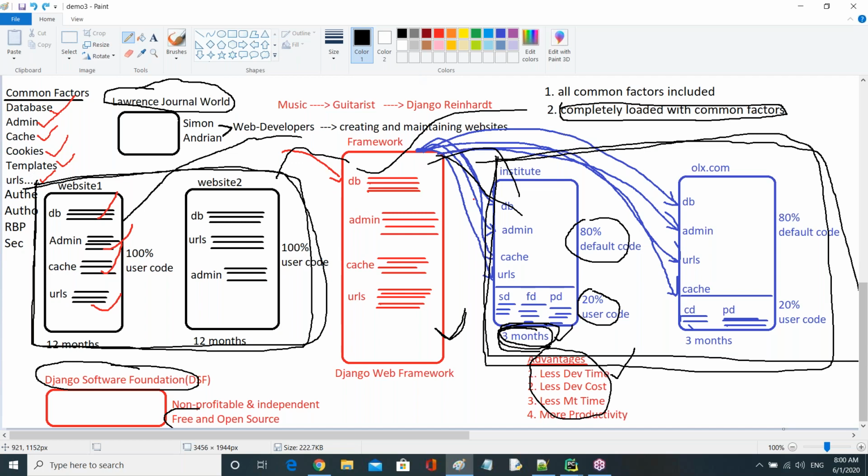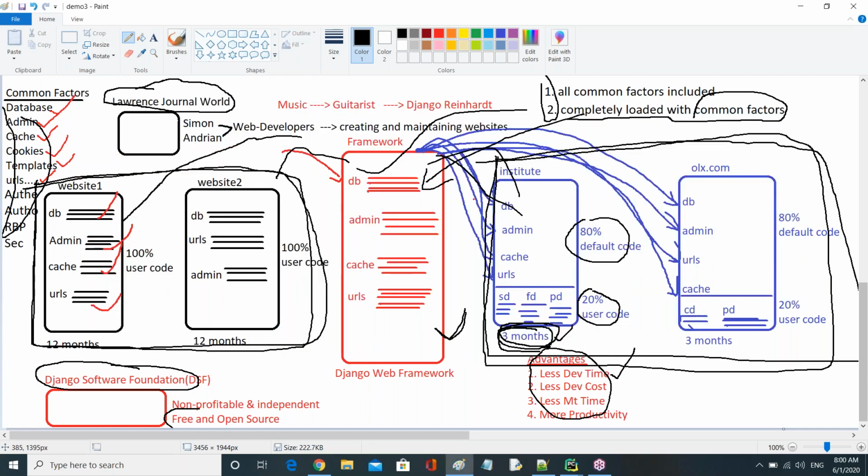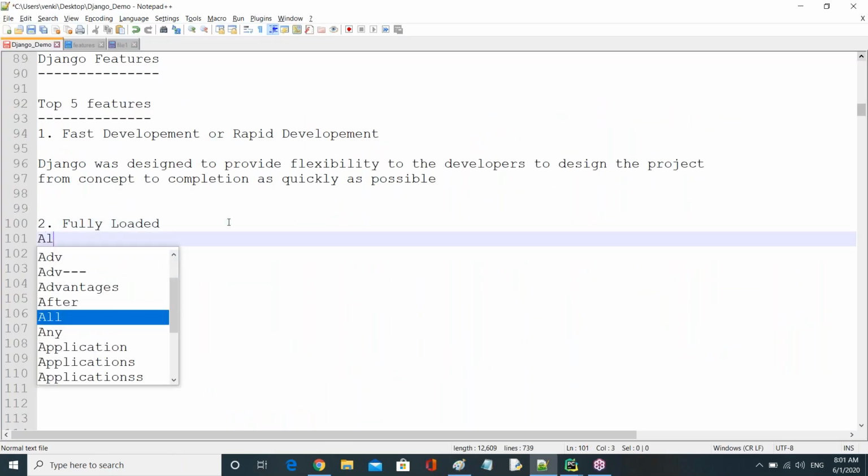I repeat again, all of you observe now. I wrote 2 points here. What's the second point? Observe now. Completely loaded with the common factors. Means all common factors are loaded in this framework, right? In this framework. What are the common factors? You can see those names here, right? That is the which one? Fully loaded, right? Fully loaded. Just observe, guys, here.